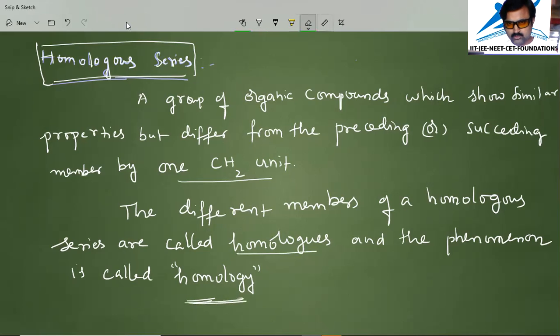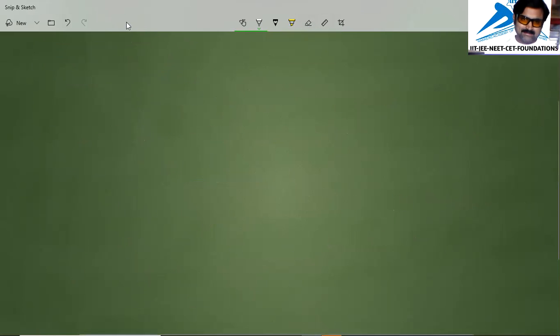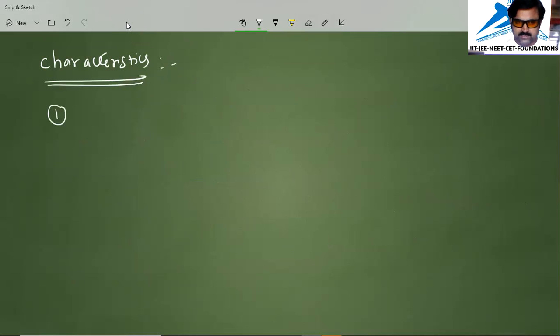Okay, let us note the characteristics of these substances. The one point we have to remember here is that all these substances have the same general formula. This is for homologous series I am discussing.